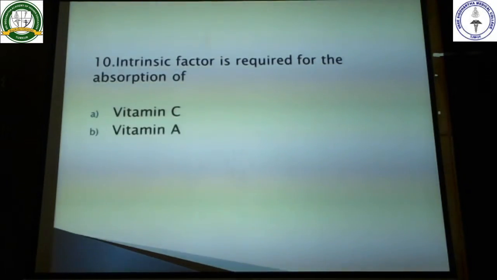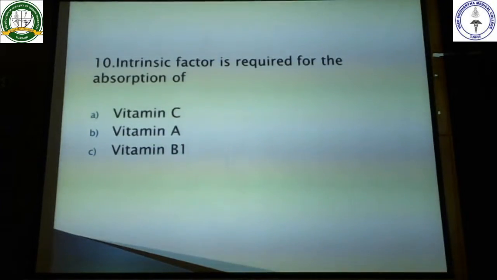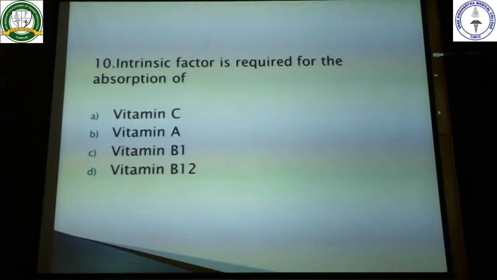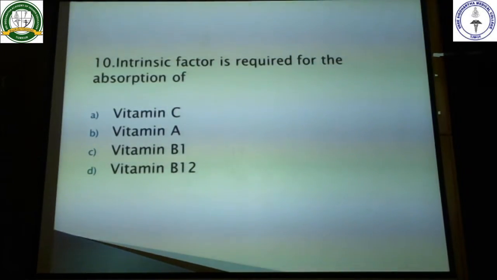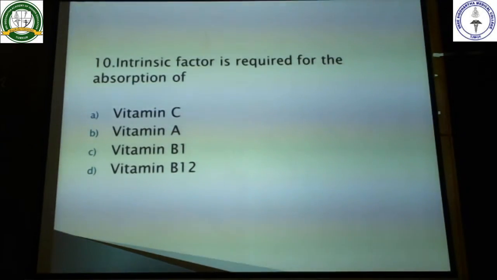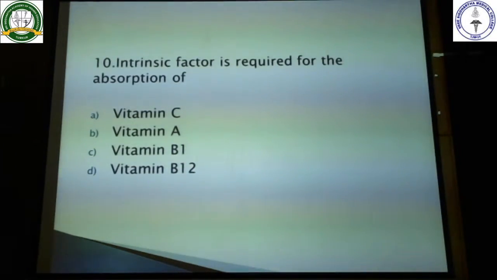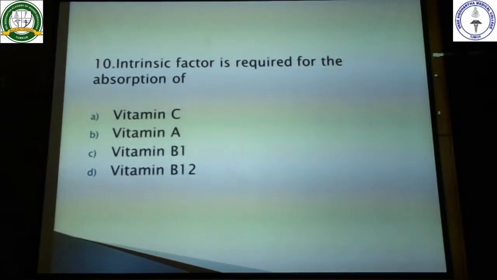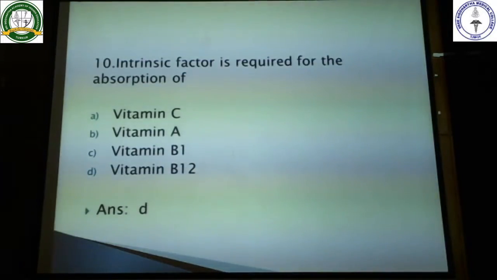So we've got the options here: vitamin C, vitamin A, vitamin B1 and vitamin B12. I hope it is easy for you to choose from here. Intrinsic factor of Castle is required for the absorption of extrinsic factor of Castle, and the other name of this is vitamin B12. So easily you can choose the option that is vitamin B12.